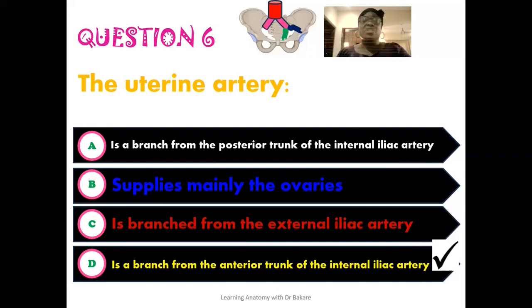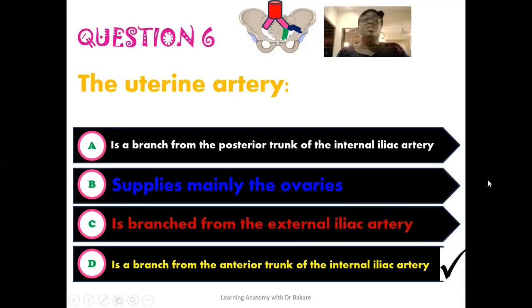And the correct option here is that the uterine artery is the branch from the anterior trunk of the internal iliac artery. All the other options here are incorrect. If you look at the first option, which reads that the uterine artery is a branch from the posterior trunk of the internal iliac artery, this is false. The uterine artery is not a branch from the posterior trunk. It is a branch from the anterior trunk of the internal iliac artery.